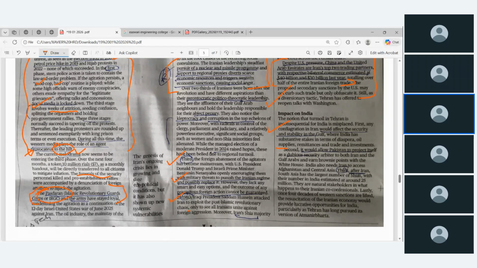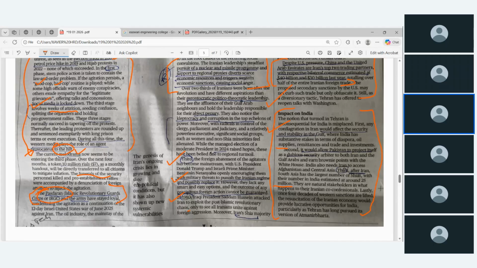Second, it would allow Pakistan to protect itself as a dubious charity. Third, after Iran, South Asia has the largest number of Shias, with India's number estimated at around 25 million. Okay, so these are all ways it is going to affect us culturally and economically.